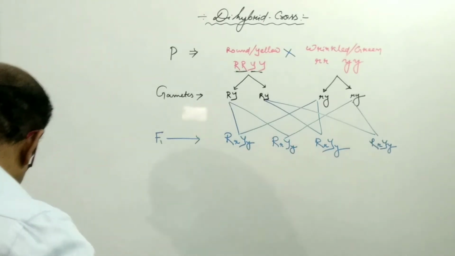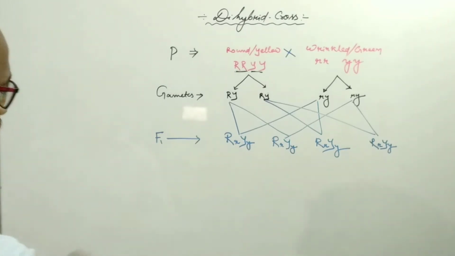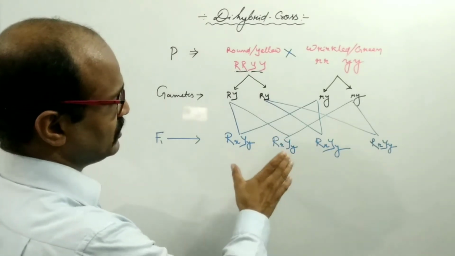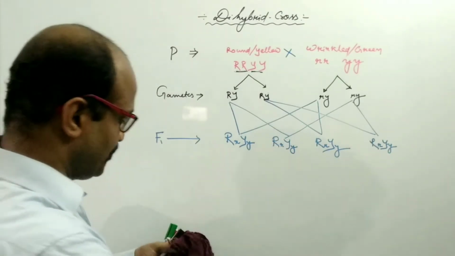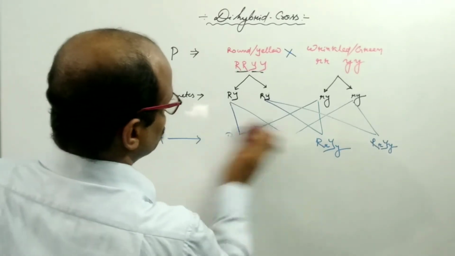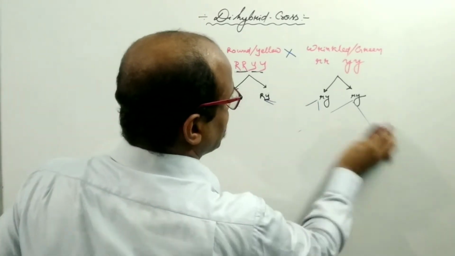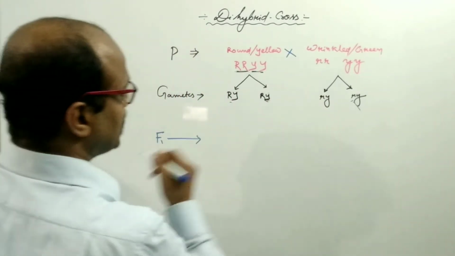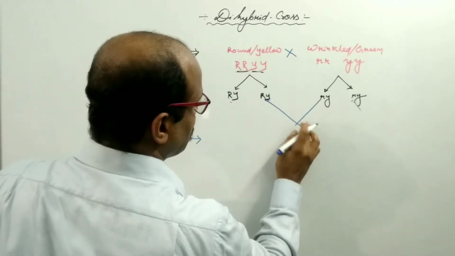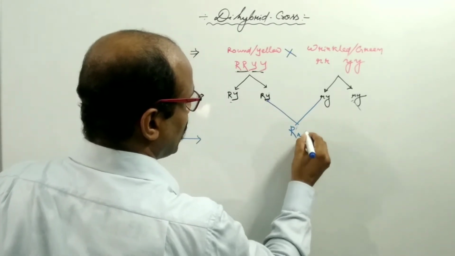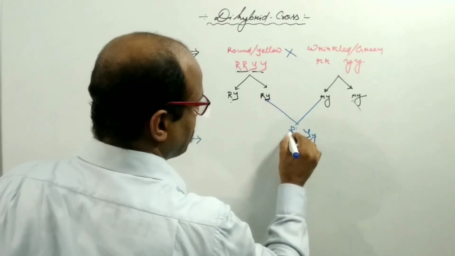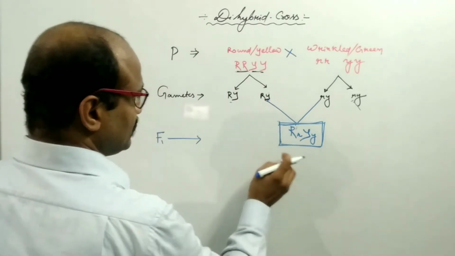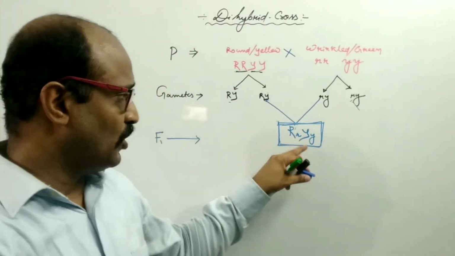Here, the number is not important, only the percentage is important. So you may erase this, and simply write like this. Only the same type of progeny are produced, meaning capital R, small r, capital Y, small y.